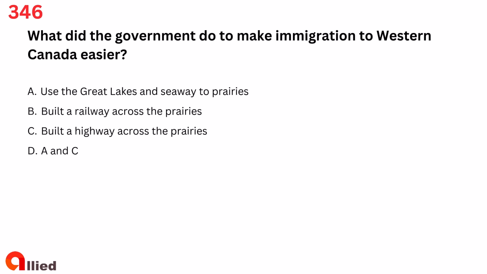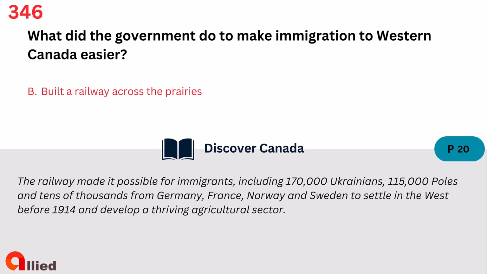A. Used the Great Lakes and Seaway to prairies. B. Built a railway across the prairies. C. Built a highway across the prairies. D, A, and C. The answer is B. Built a railway across the prairies.